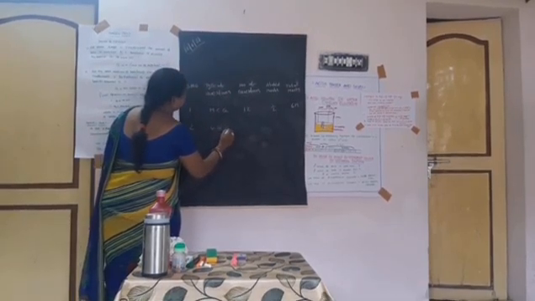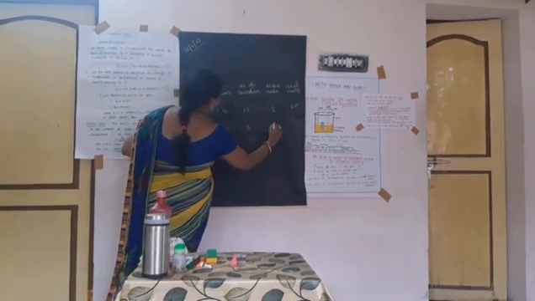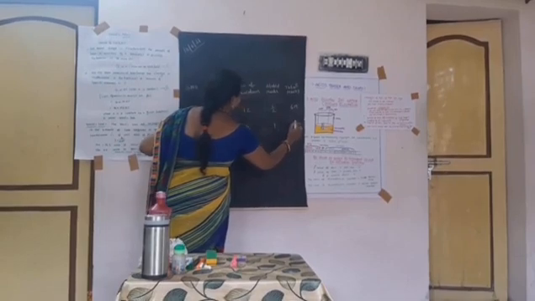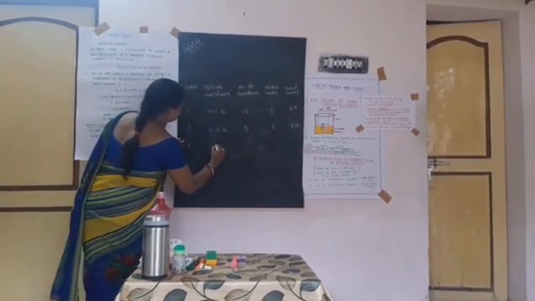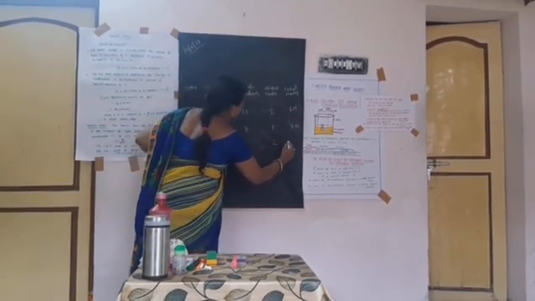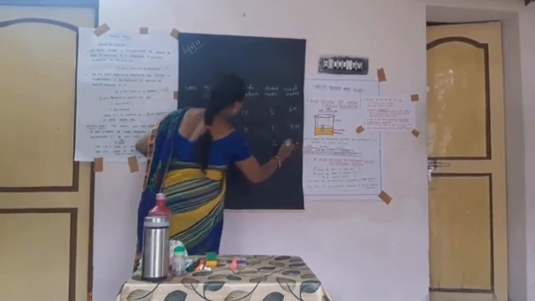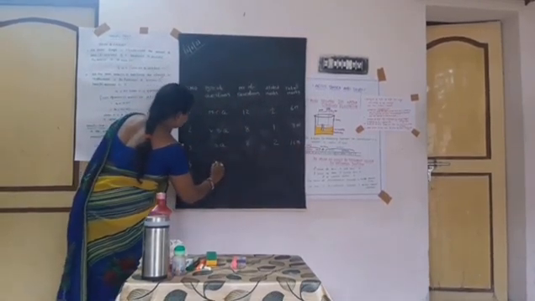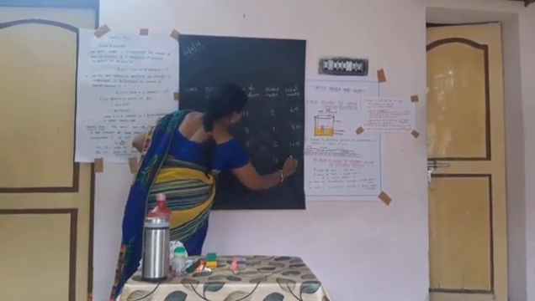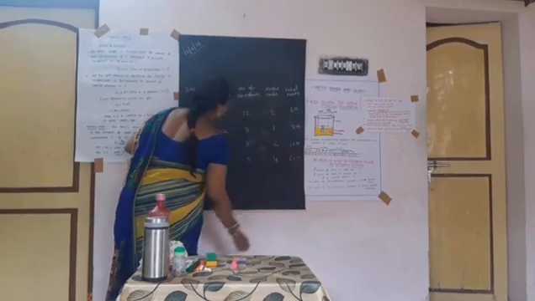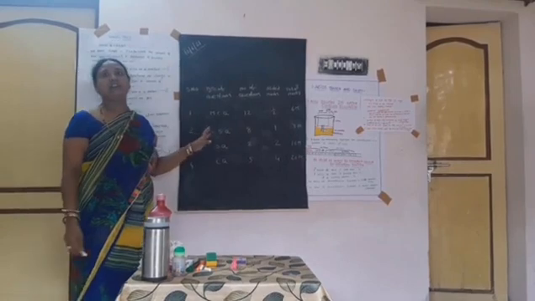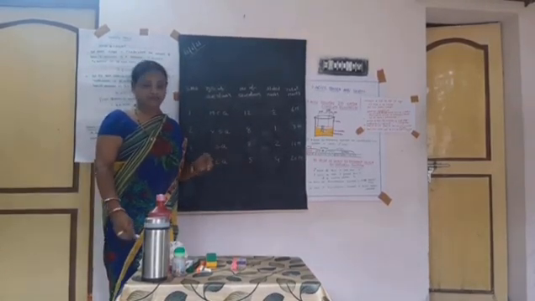Very short question and answers: 8 questions of 1 mark each, 8 marks. Short questions: 8 questions, 16 marks. Essay questions: 5 questions, 20 marks. This is the question wise weightage table.